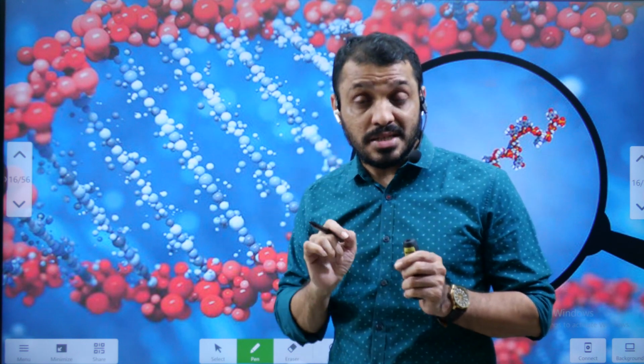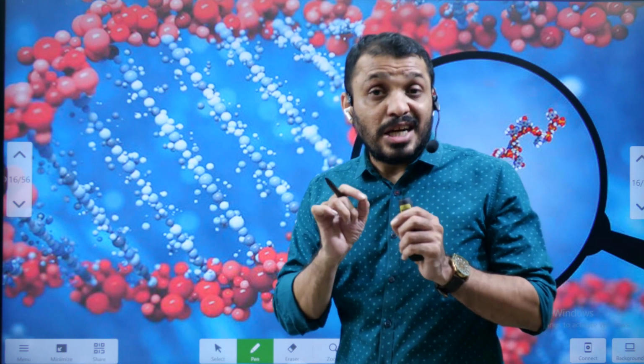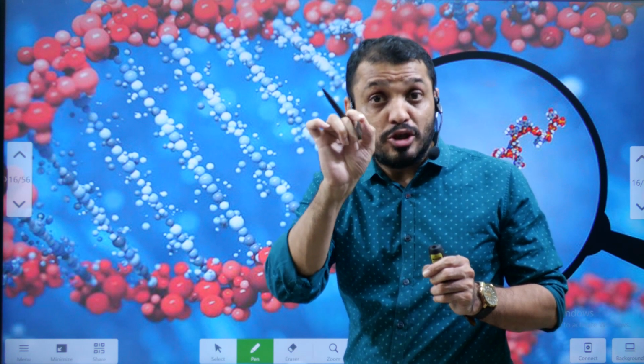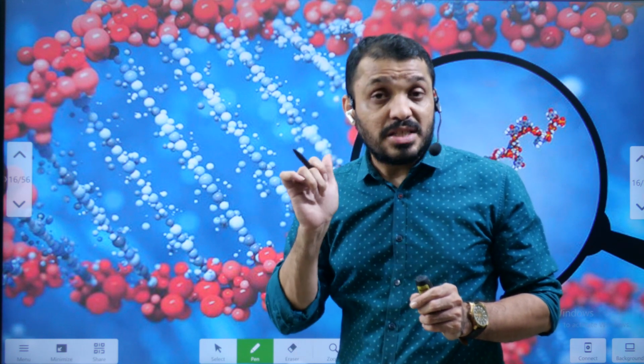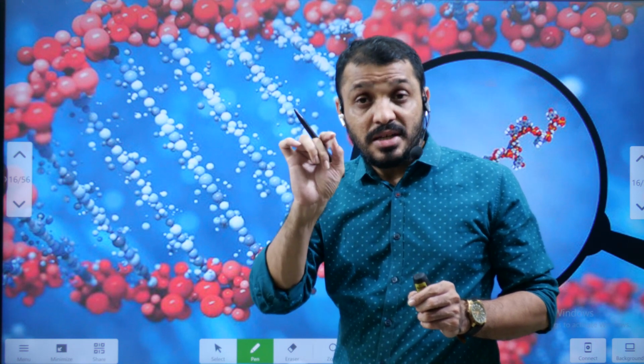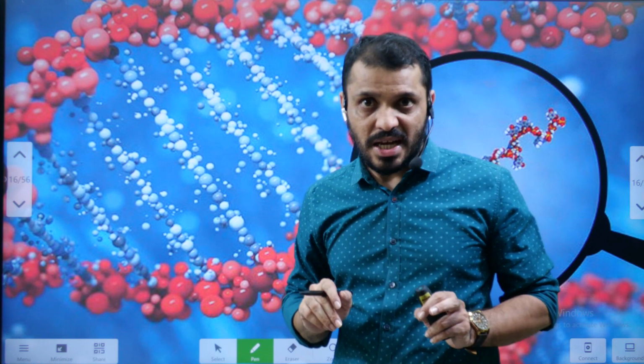These microRNAs bind to this messenger RNA so that they control whether a particular genetic information can be translated into proteins or not. If a microRNA wants to inhibit any genetic expression, then the gene will not express. That means the protein will not be synthesized.